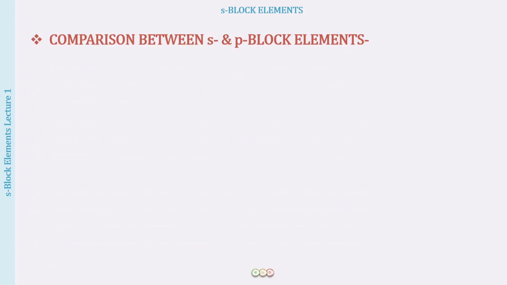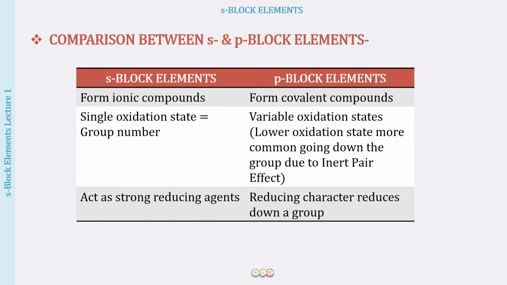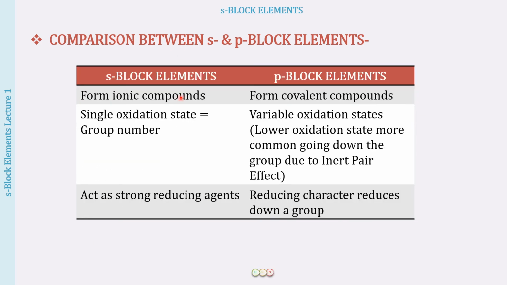So as we are just having an overview of these S block elements, let me give you an overview of the comparison between the S and the P block elements as well. The S block elements are going to form ionic compounds, whereas the P block elements generally form covalent compounds. S block elements have a single oxidation state which is equal to the group number, whereas the P block elements have variable oxidation states. And here one very important thing that you can remember is that in the P block elements, going down the group, the lower oxidation states are more common because of the presence of the inert pair effect. Alright, so this we will be discussing more when we discuss the P block elements.